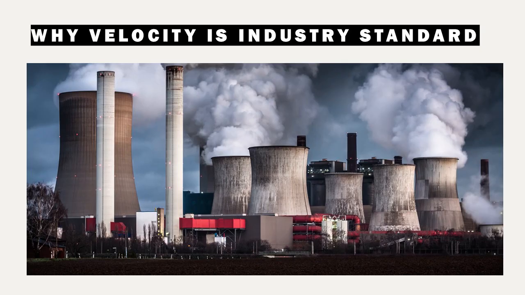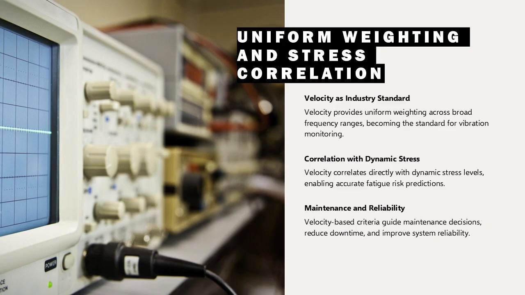Uniform weighting and stress correlation. Velocity has become the industry standard for vibration monitoring because it provides uniform weighting across a broad frequency range and correlates directly with dynamic stress levels. This correlation enables accurate prediction of fatigue risks and simplifies the interpretation of vibration data.